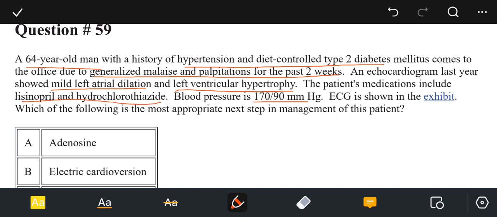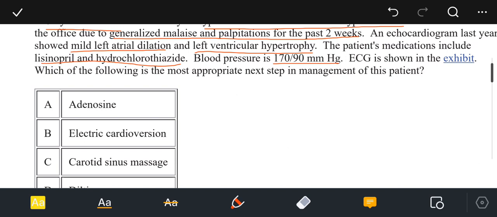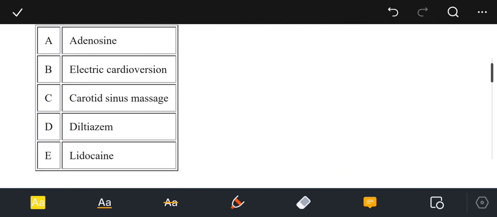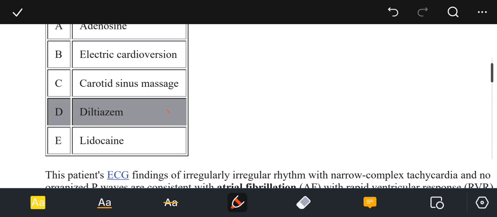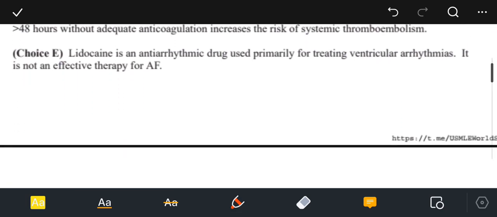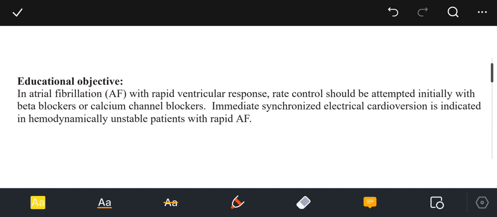The blood pressure is 170 by 90 millimeters of mercury. The ECG is shown in the exhibit and we don't have the exhibit, so we have to make a wild guess. Which of the following is the most appropriate next step in the management of the patient? And the options are adenosine, electric cardioversion, the carotid sinus massage, diltiazem or lidocaine, and the answer is option delta, that is diltiazem. So I wish we had a picture of the ECG, but since we don't have it, let's continue with the educational objective.